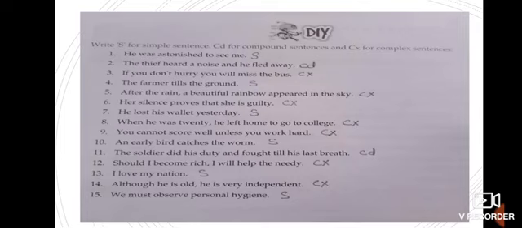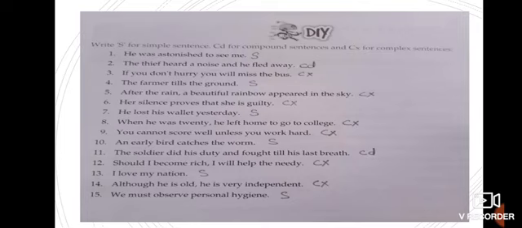Simple sentence. The soldier did his duty and fought till his last breath. Two main clauses joined by and, so it will be a compound sentence.